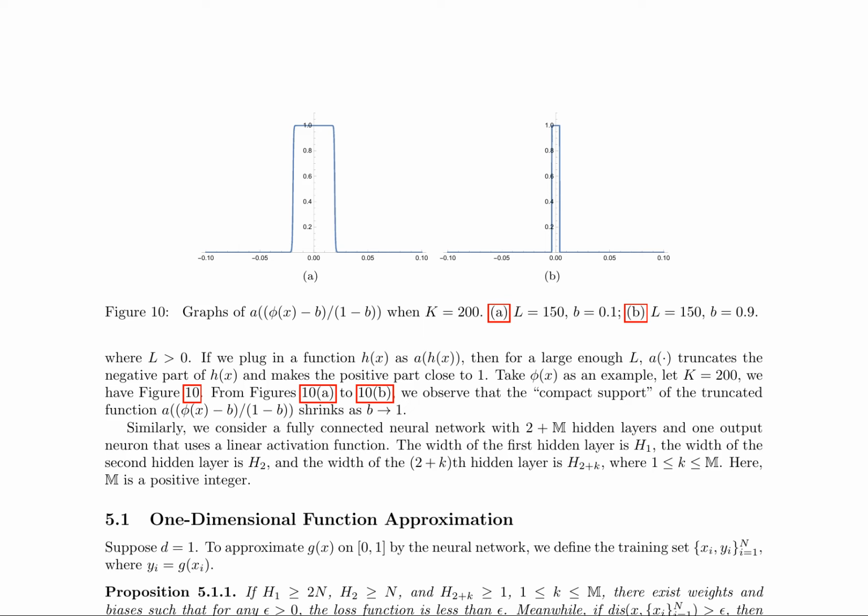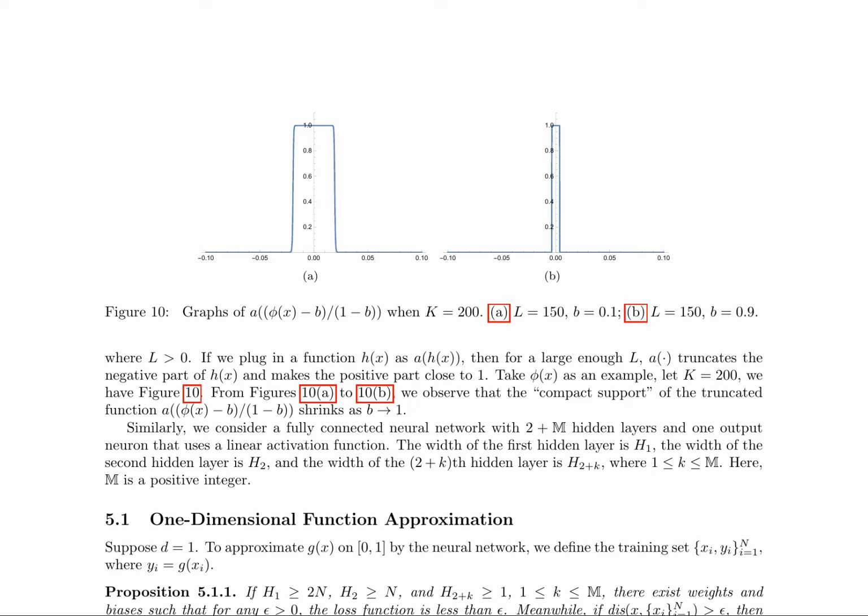Here is a combined summary of pages 17 and 18. The authors consider a fully connected neural network with 2 plus m hidden layers and one output neuron that uses a linear activation function. They aim to approximate a unidimensional function g x on 0, 1, by the neural network. The training set is defined as xi, yi for i equals 1 to n, where yi equals g xi.